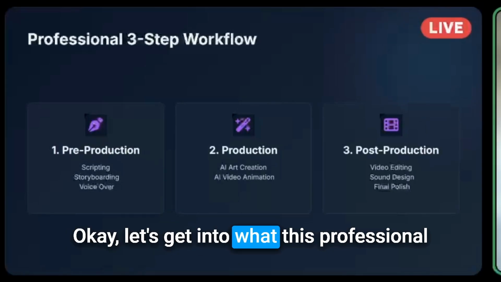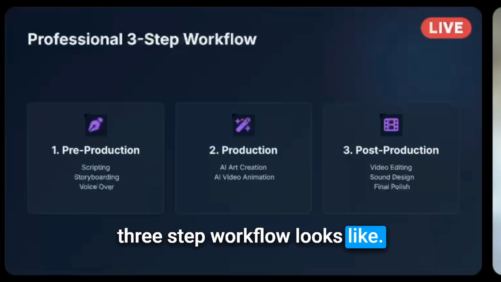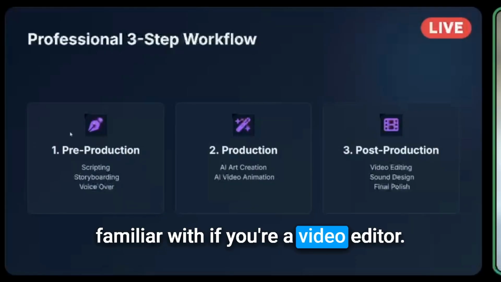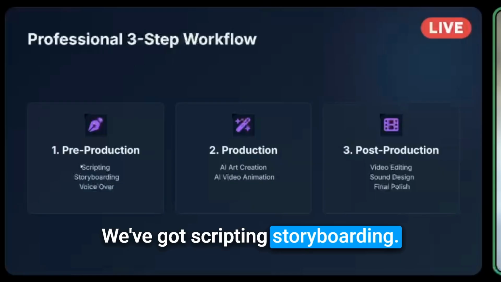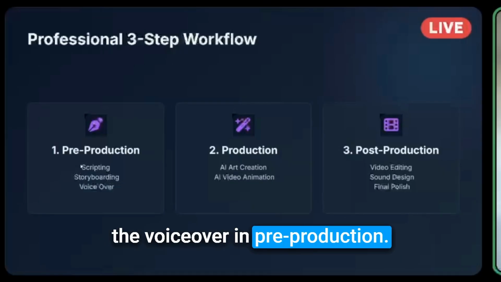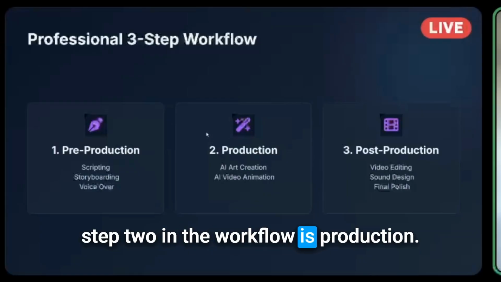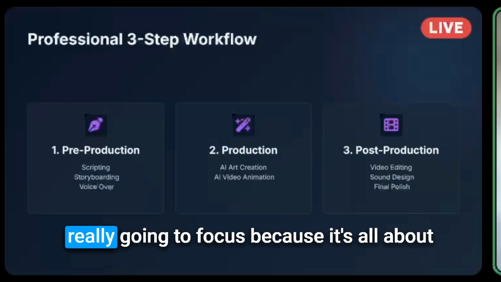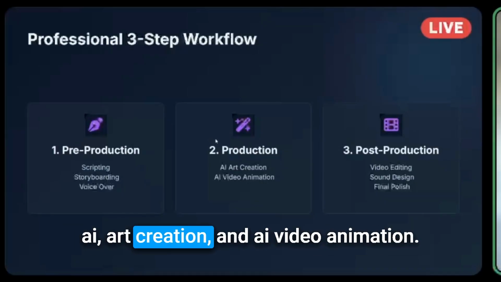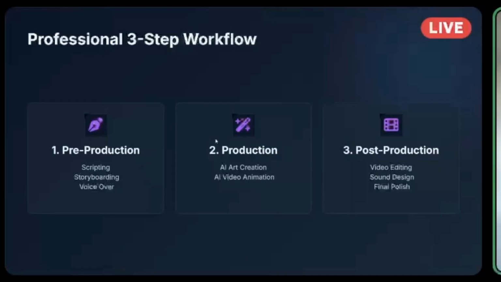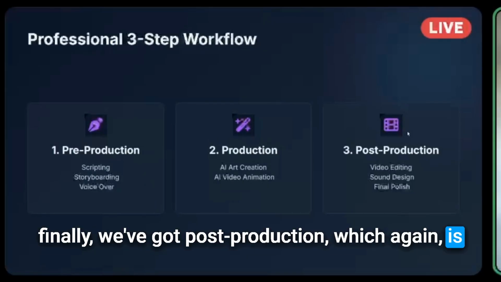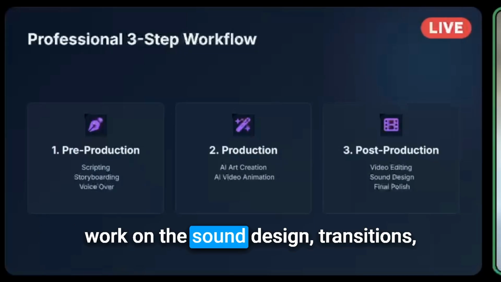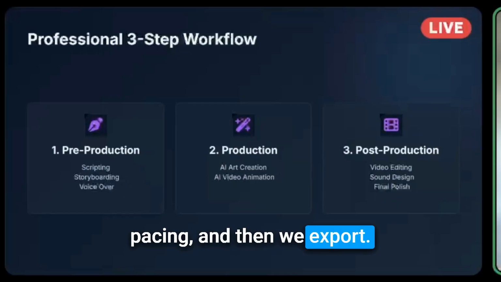Okay, let's get into what this professional 3-step workflow looks like. We've got pre-production, and this is something you're probably already familiar with if you're a video editor. We've got scripting, storyboarding. Sometimes we'll also generate the voiceover in pre-production. Step 2 in the workflow is production. This is where we're going to spend a majority of our time, and this is where this class is really going to focus because it's all about AI art creation and AI video animation. Finally, we've got post-production, which again is something you're probably already familiar with. We open up our favorite video editing software, work on the sound design, transitions, pacing, and then we export.